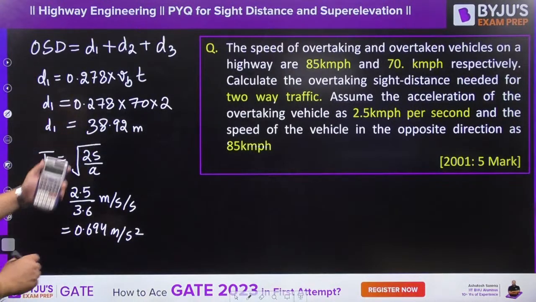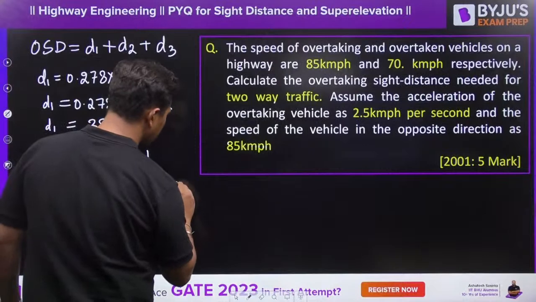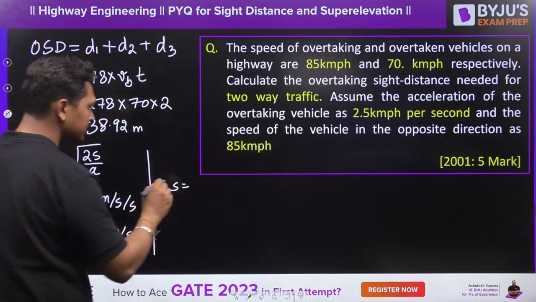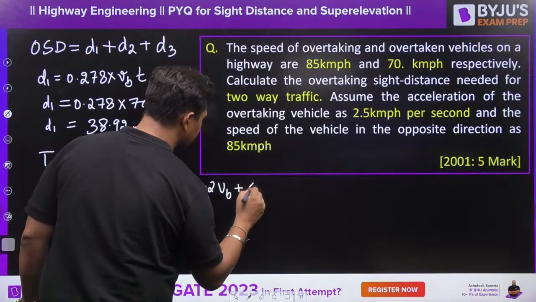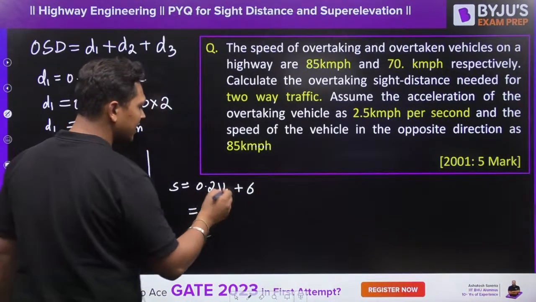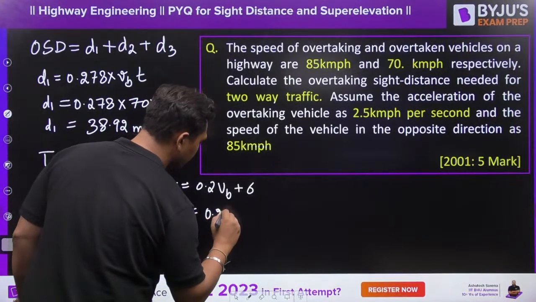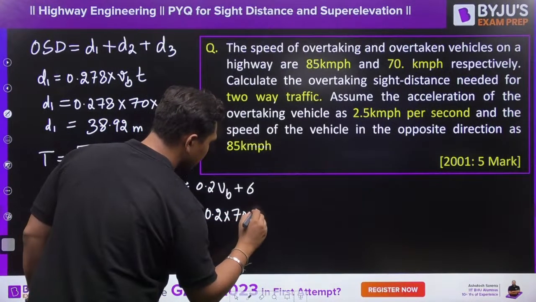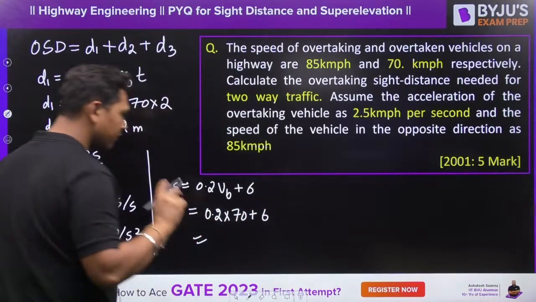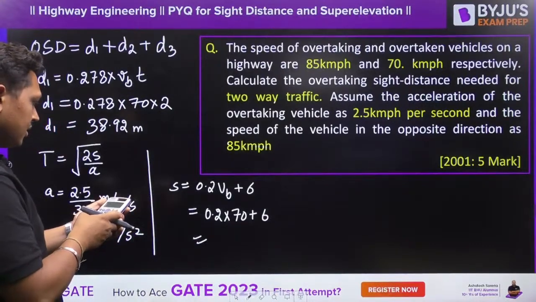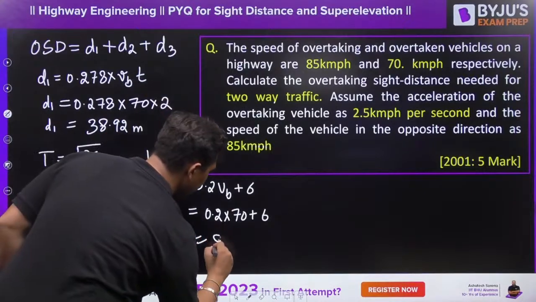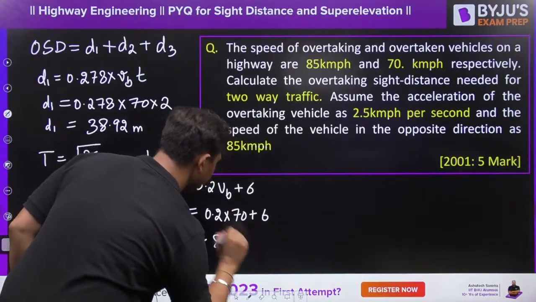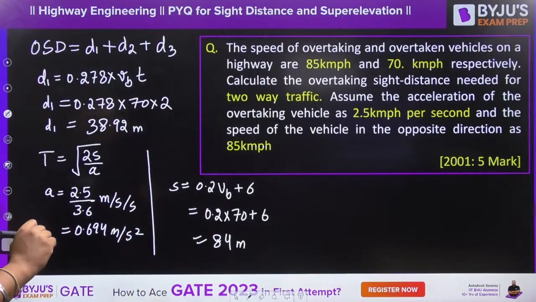What is S? S is equal to 0.2 VB plus 6, in kilometer per hour. 0.2 into 70 plus 6. All these formulas have been given to you. If you have revised, you know what I am doing. That is 84 meters. So S is 84 meters.